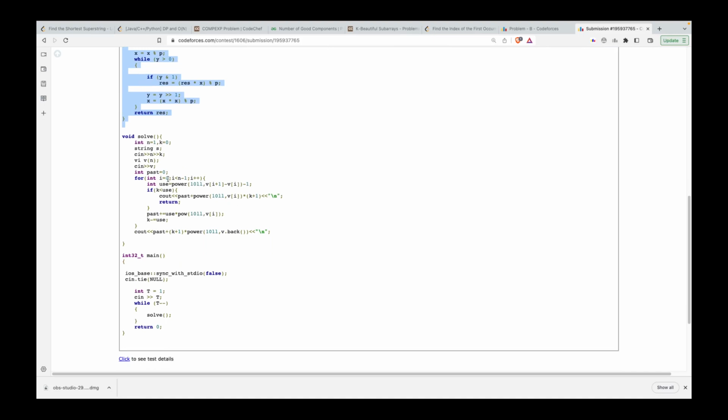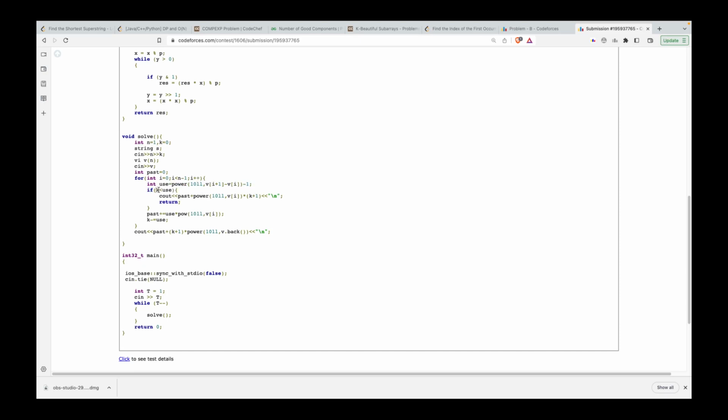So what I'm doing is that, starting at the current index, I'm going to check the index just after me, right? So the current index is i, the next index is i plus 1. The amount of notes that I would need would be given by power of 10 to the power of the next denomination minus the current denomination, right? And minus 1, because it will give you the whole value. So if you are having a 1 currency note and you want a 100 value, then you'll actually need 100 currency notes. But I only need up till 99 because 100 I can anyway make by the next note itself, right? So I'll be subtracting 1 from this.